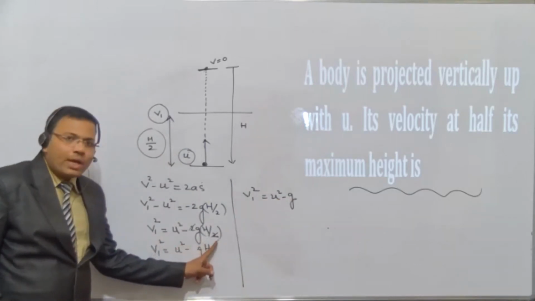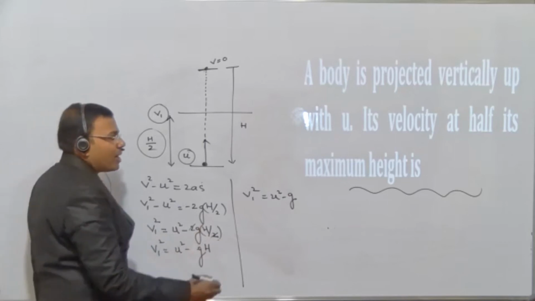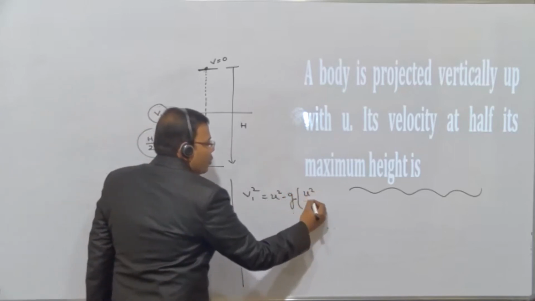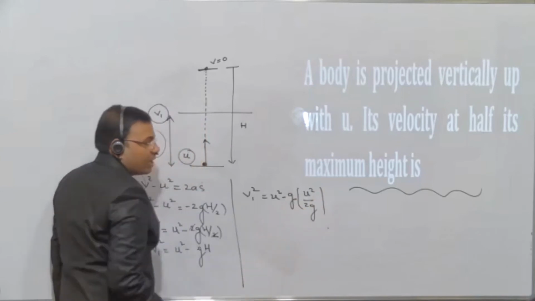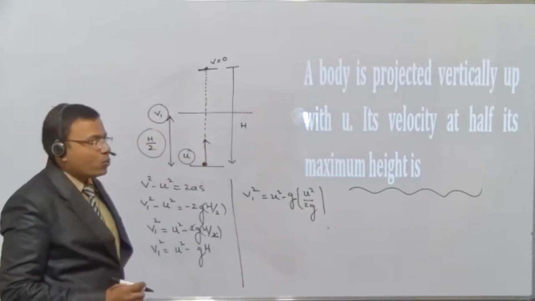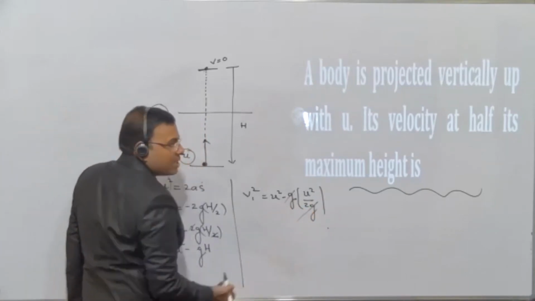2 2 cancel हो गया यहाँ पे. अब h क्या है? Maximum height है. Formula for maximum height क्या दिया था बेटा मैं? u square by 2g, हम इसको derive करे थे. We have already derived the maximum height formula is u square by 2g. So this g and this g get cancelled.